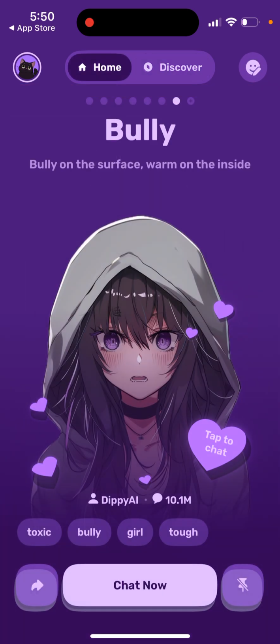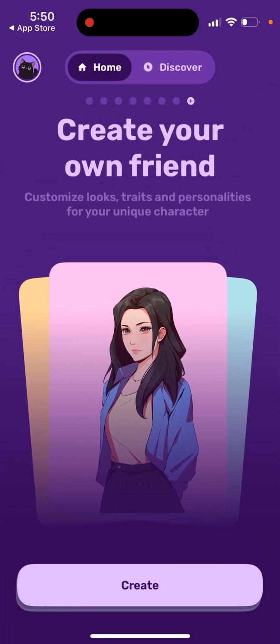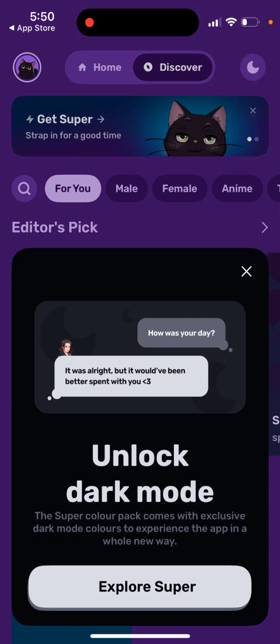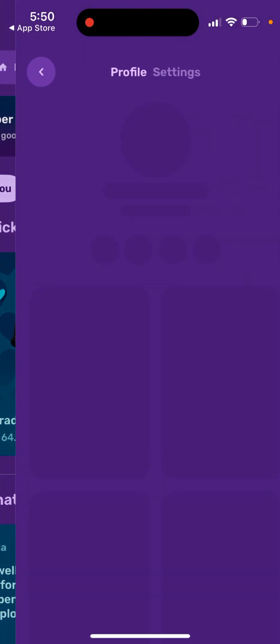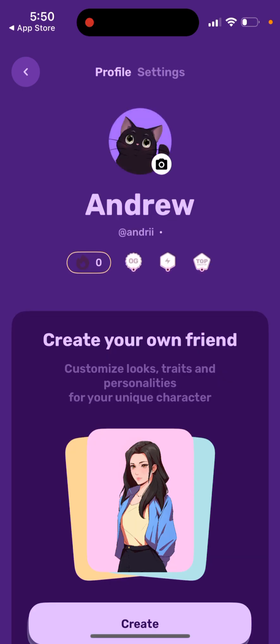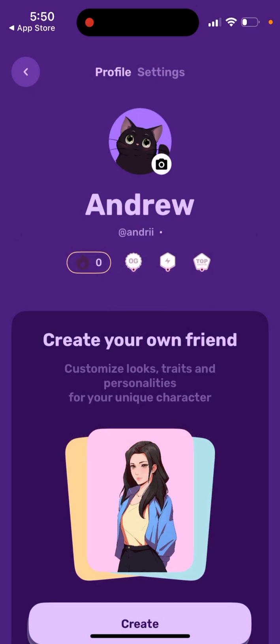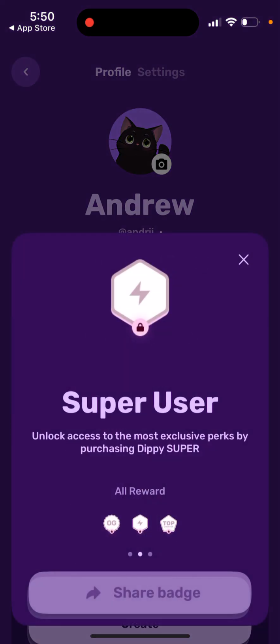And then there is your home. You can just swipe around just like that. Then you can enable dark mode, but then you need to upgrade. And then you just have your profile here. You're an OG, so this is just like a reward here, super user.